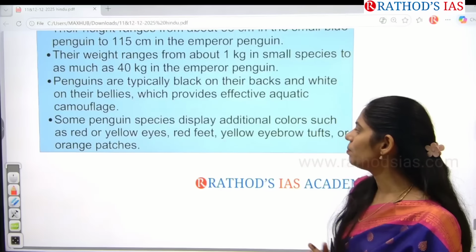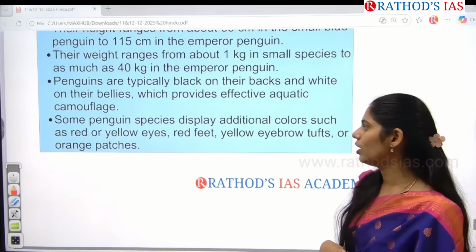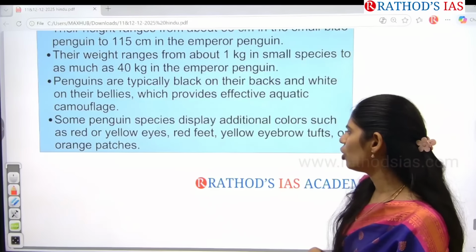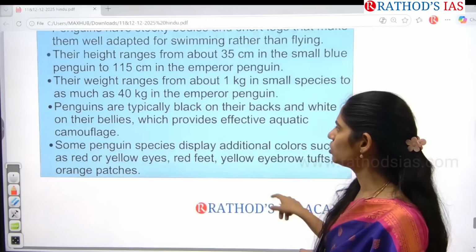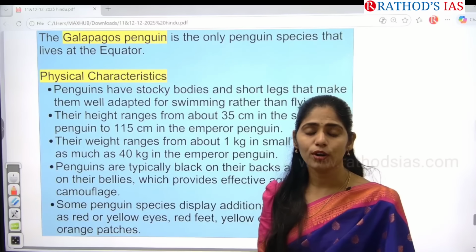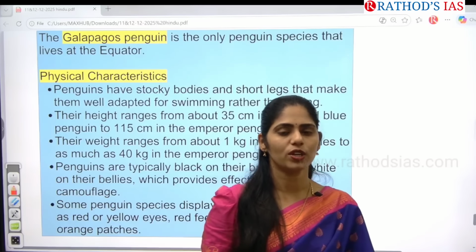Some penguin species display additional colors such as red or yellow eyes, red feet, yellow eyebrows or orange patches, based on the different species, guys. These are the certain facts that you have to remember, and these are the important topics. In our next class, I will be giving you the prelims based questions from these topics also, guys.